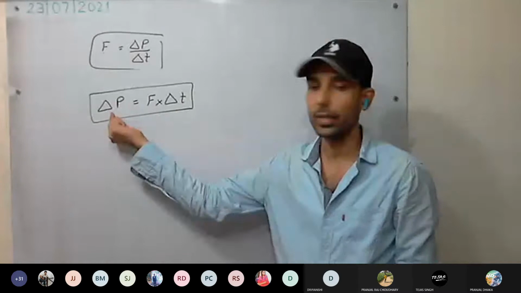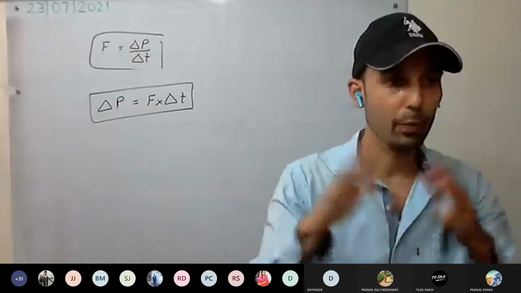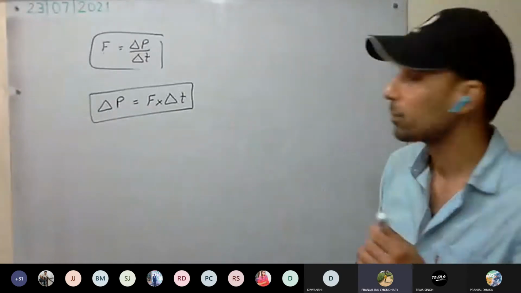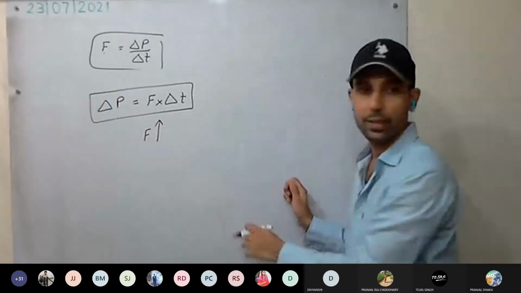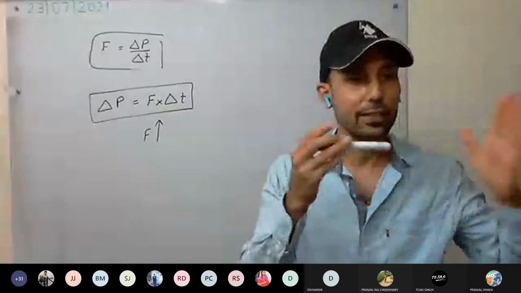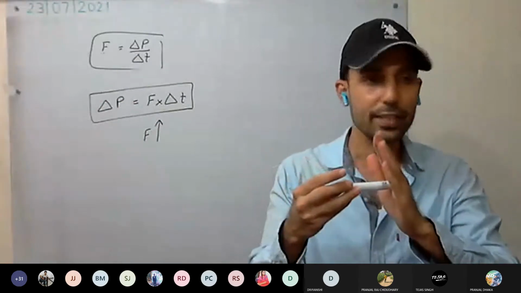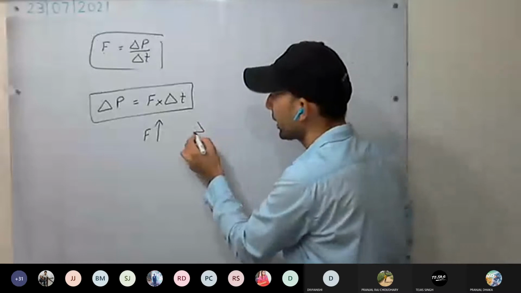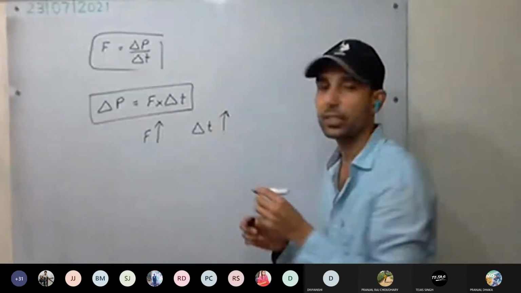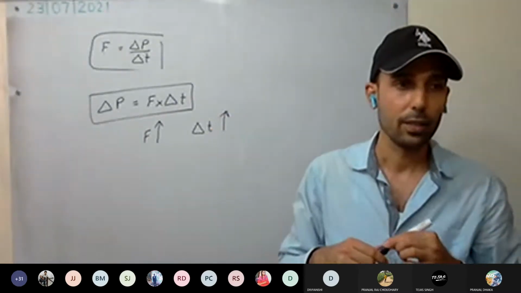So how can we increase the momentum? We can increase the momentum either by increasing the amount of force applied, or by increasing the time duration for which the force is being applied.